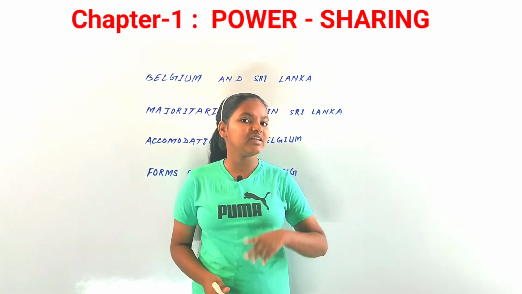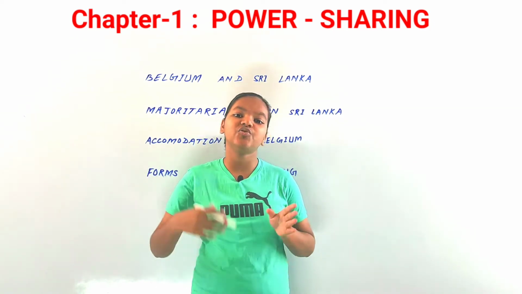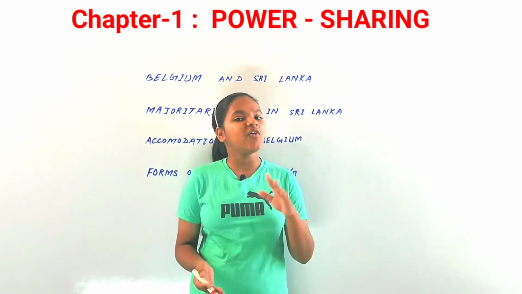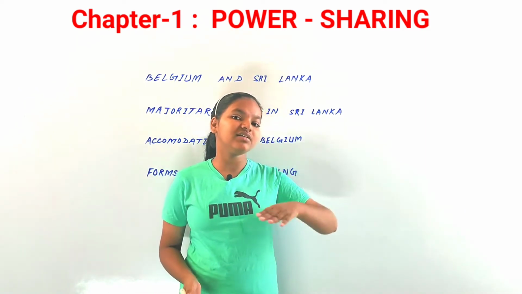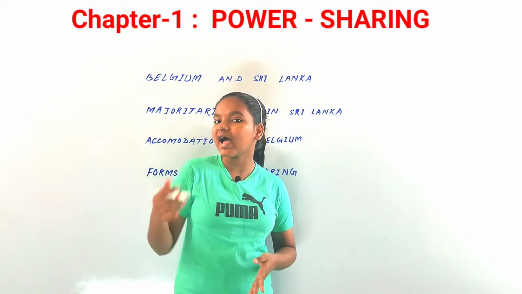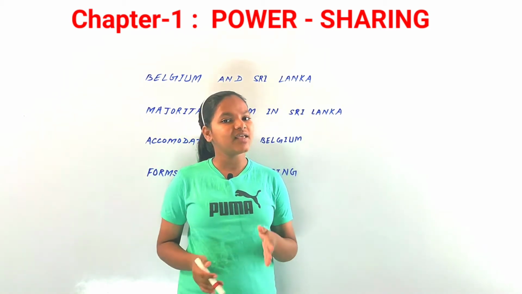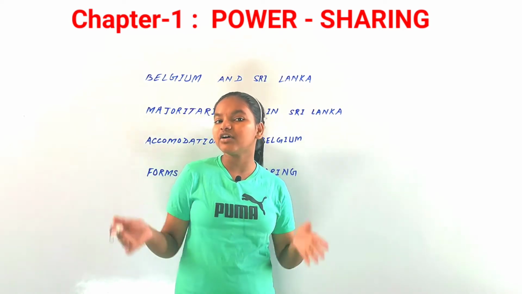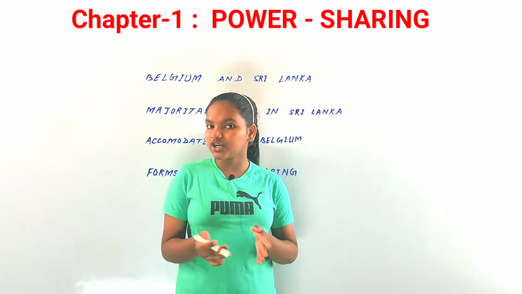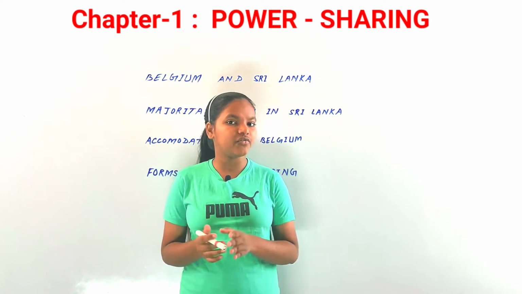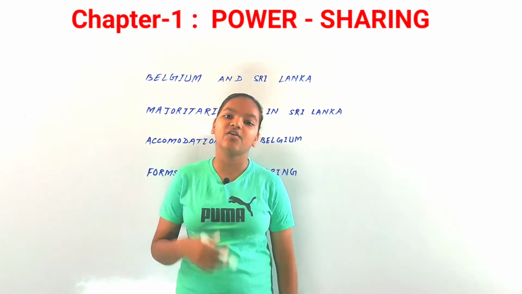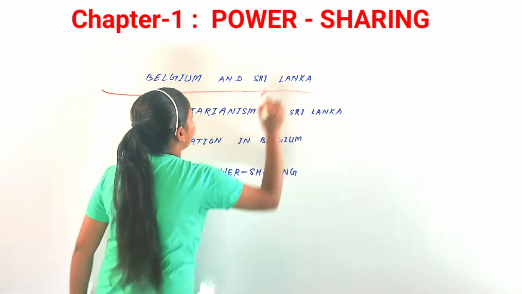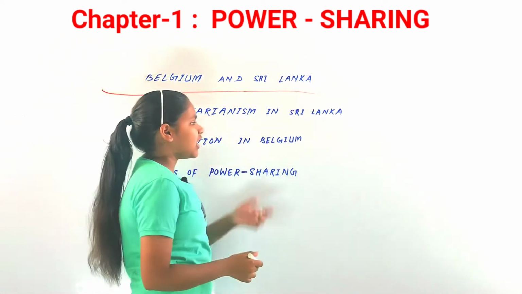In this chapter we will discuss power sharing with two examples of countries, Belgium and Sri Lanka, and after that, in the next chapters, we will discuss power sharing in India as well. So in this chapter we are going to discuss what power sharing is, why we need power sharing, and the demand for power sharing in a democratic country. So let's start our chapter with our first topic, that is Belgium and Sri Lanka.